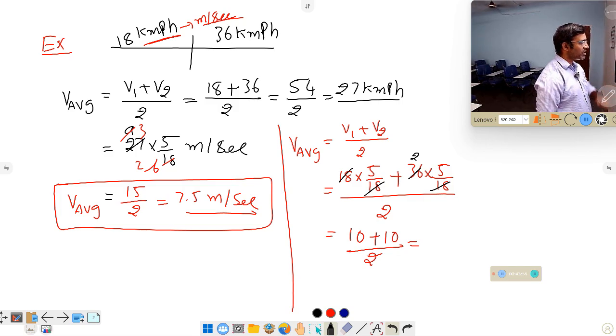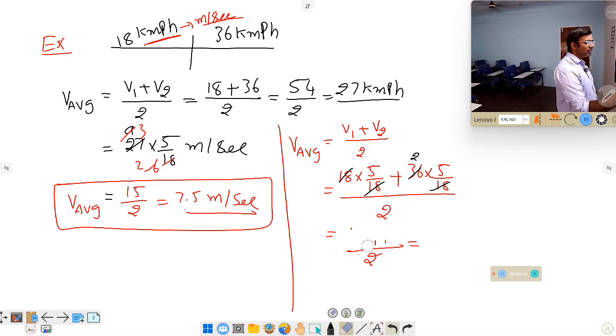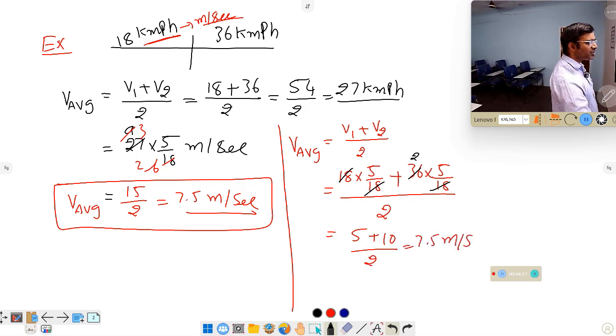Sorry, here the 2 is there, there is no 10 here. So we made a mistake here. What is that here? It is not 10. First term is not 10. How much? It is only 5. 5 plus 10 by 15 by 2. 15 by 2 means 7.5 meter per second.